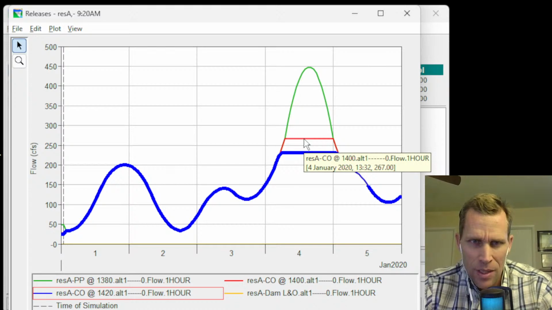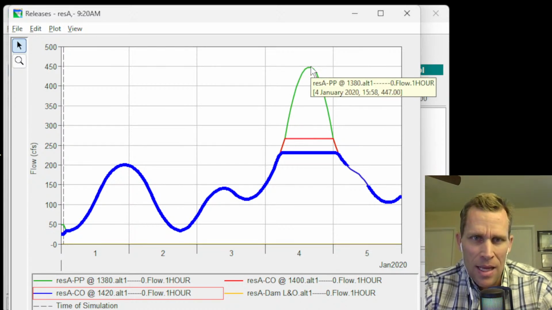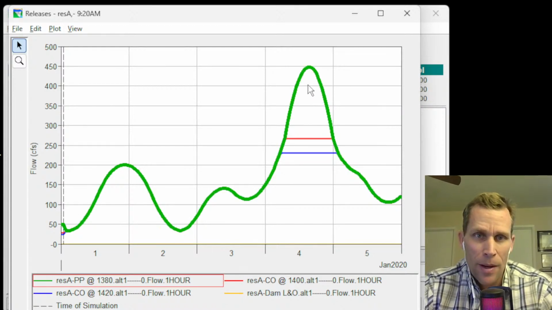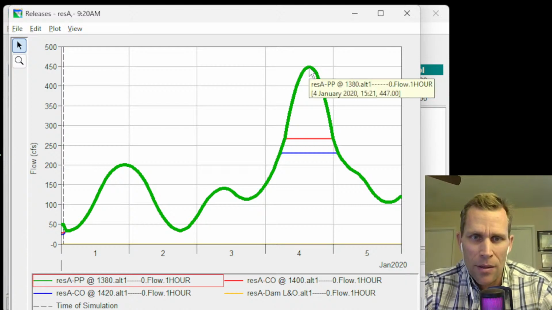That's where that maxes out. And then it looks like we never actually hit the maximum here. It doesn't look like there's a top plateau here for the green line, which represents the power plant. So that tops out at about 447, it looks like.